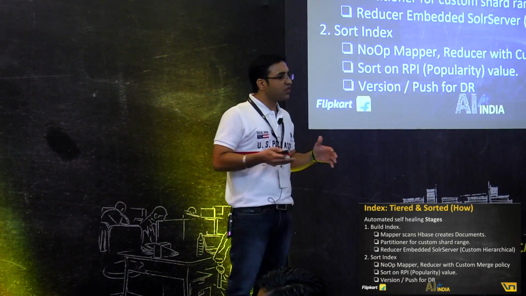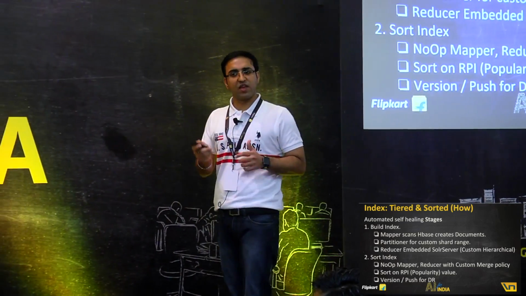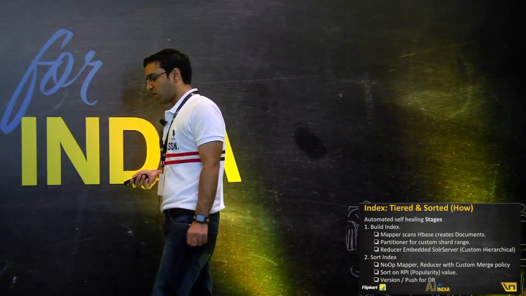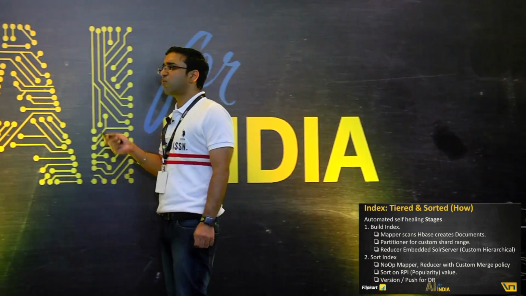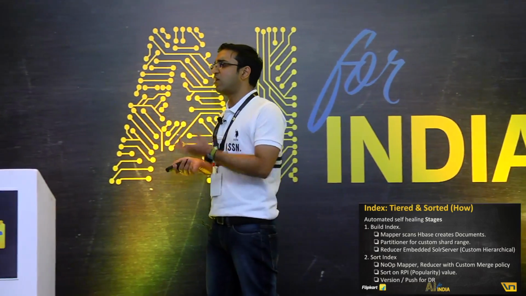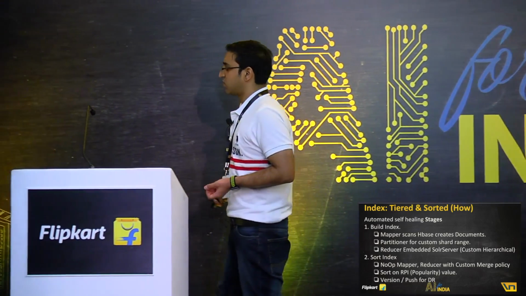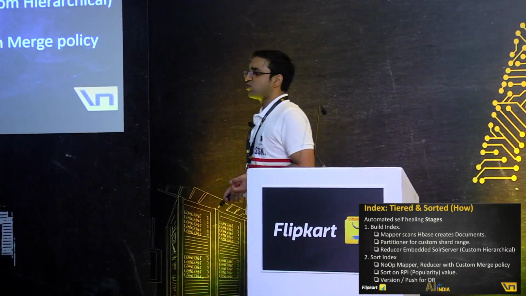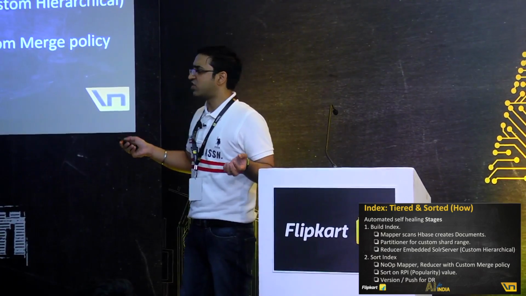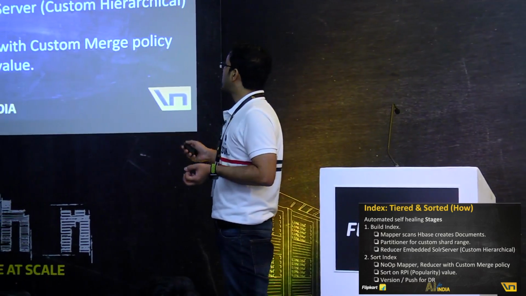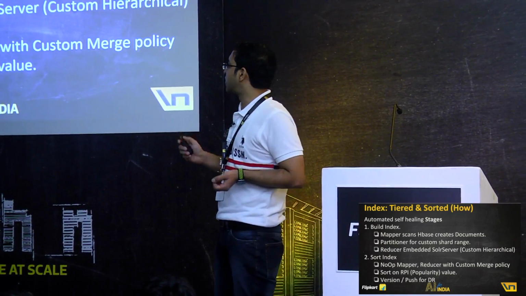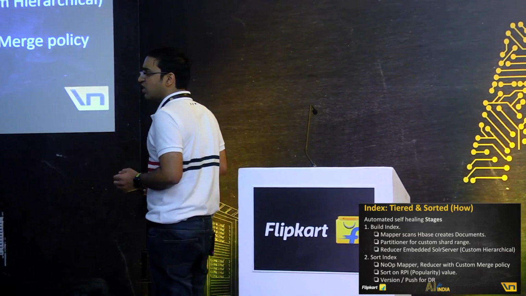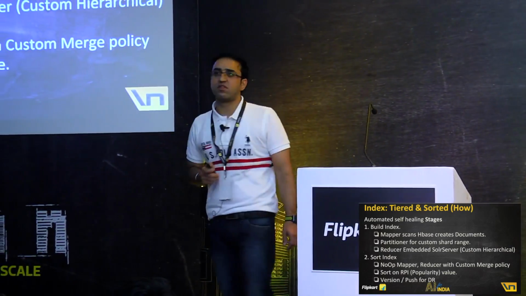While we are merging all these segments to make a single segment for a shard, we also make sure we sort it. We sort it on something called popularity, or RPI. This is more of a machine learned model which gives us one value for every product that we have, and hence we can always sort on that. By the end of this stage, we have one index created which is sorted, optimized, and a single segment for every shard, and parallelly for all the other shards. With this, we version stamp it, and then push it to a store for DR reasons.